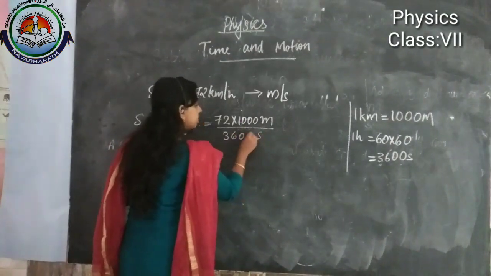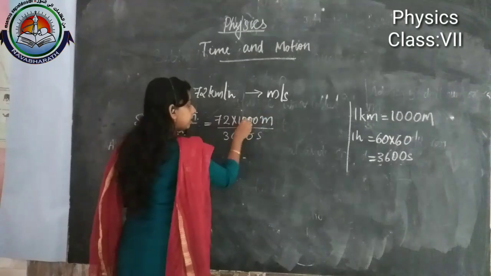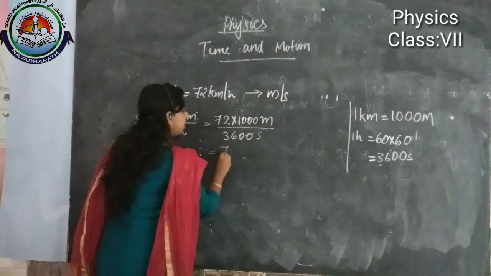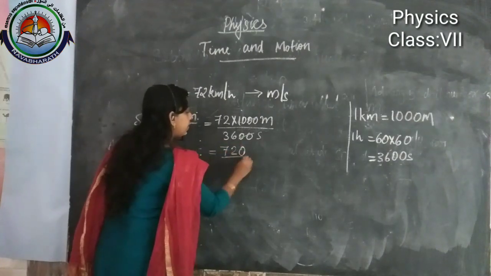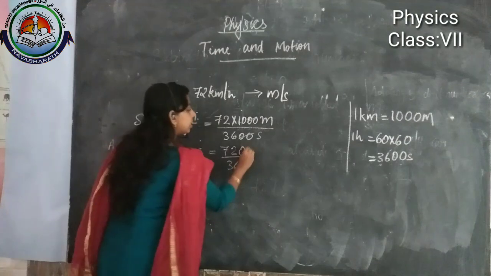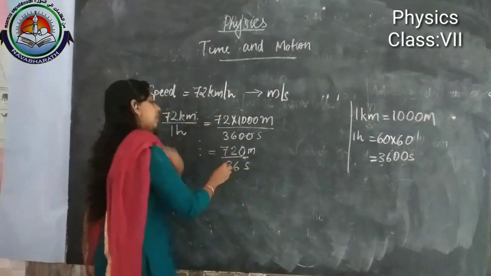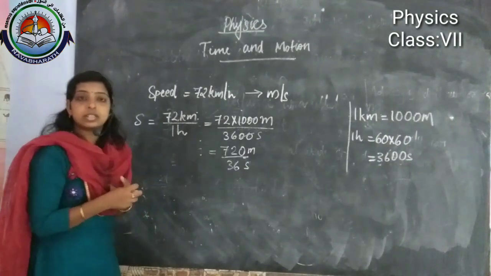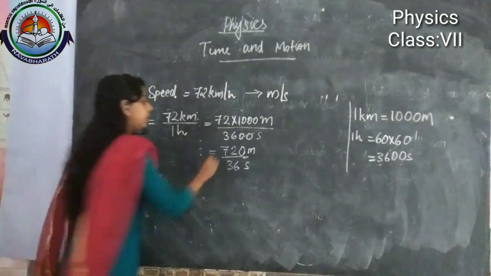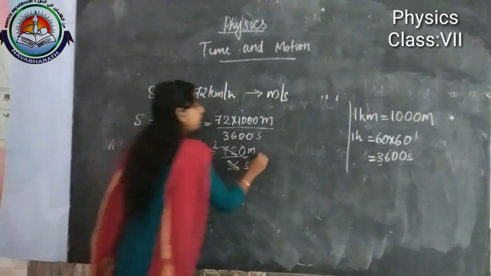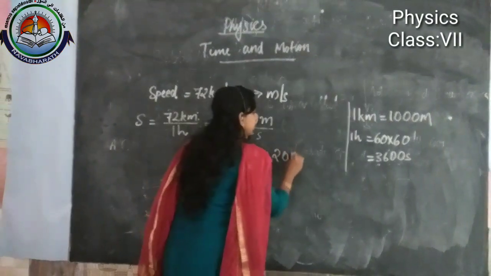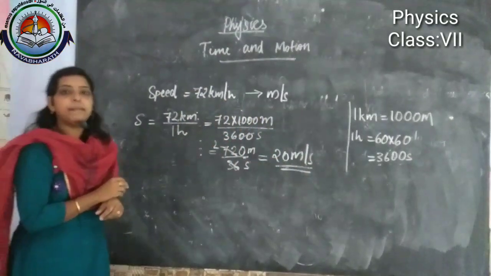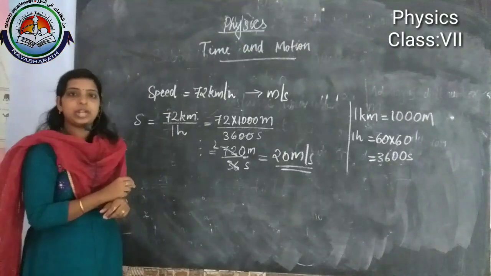3600 seconds. These two zeros we can cancel. 72 into 10, 720 divided by 36. Meter here, second here. 72 divided by 36, 36 into 2 is 72. Then this we can cancel, then it will become 2. Then our final answer is 20 meter per second. Are you clear?